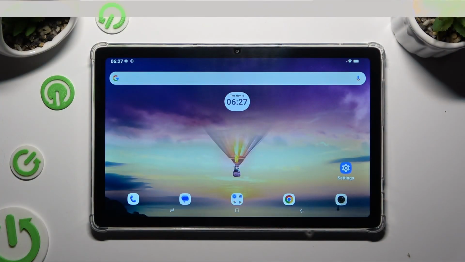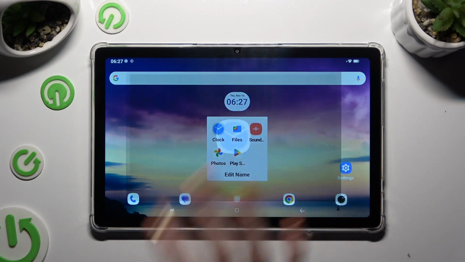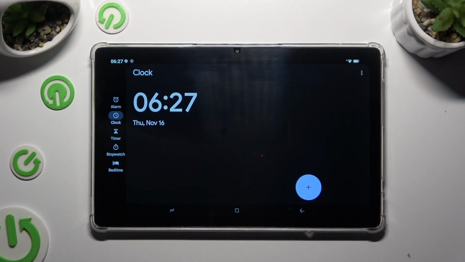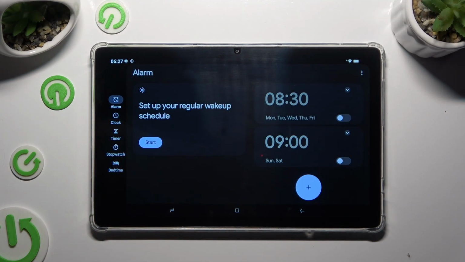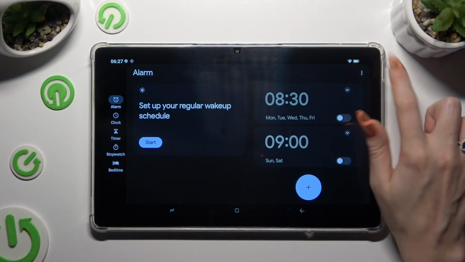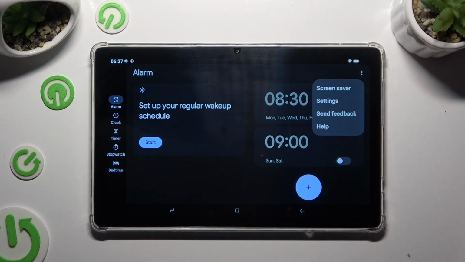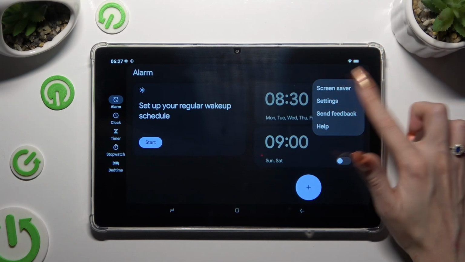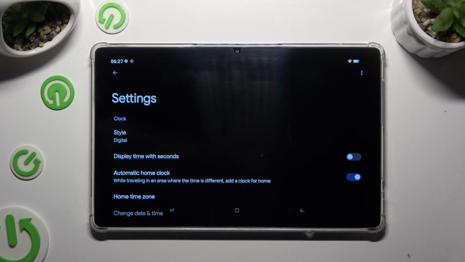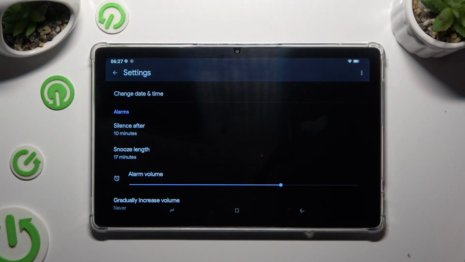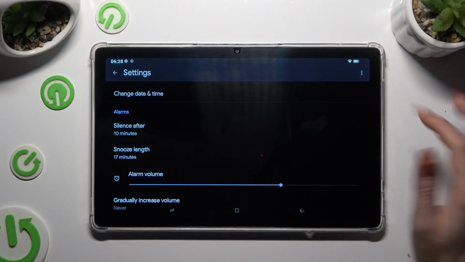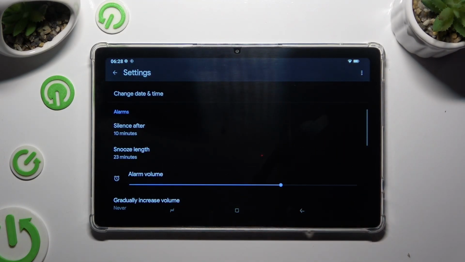First of all, you need to open Clock app and select Alarm section at the top on the left. Then click on those three dots at the top right corner and select Settings in the pop-up. Now you can scroll down just a bit and manage all of those options under Alarms, like snooze.